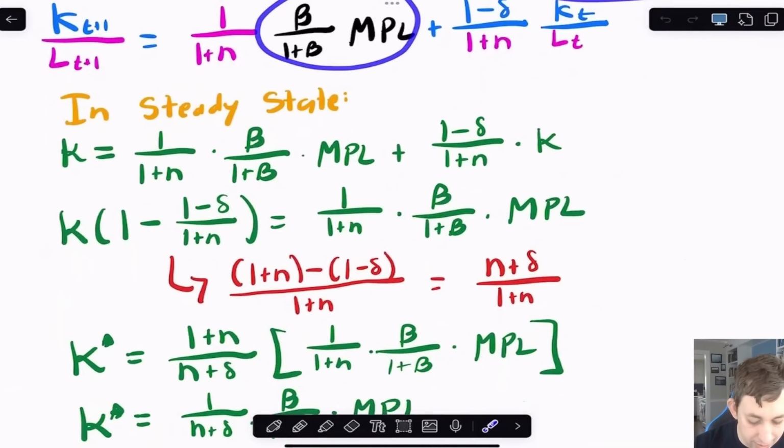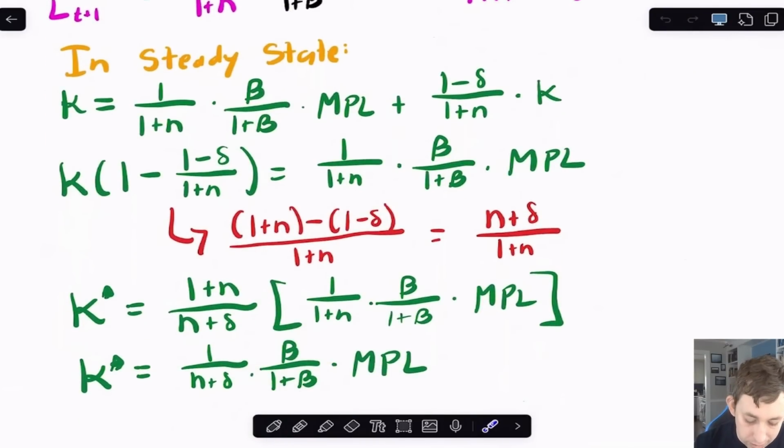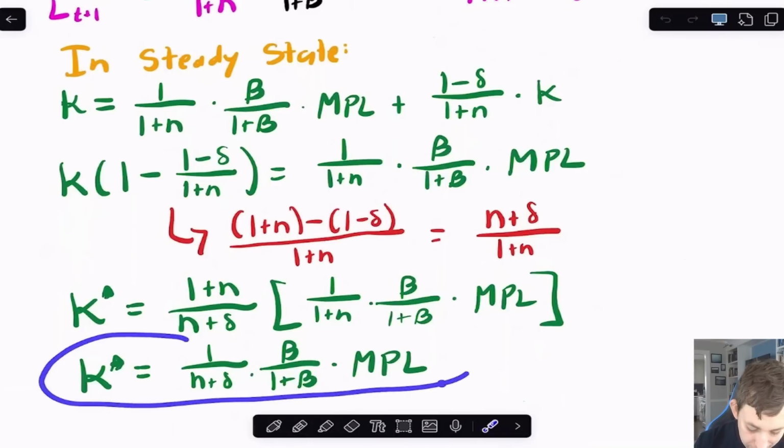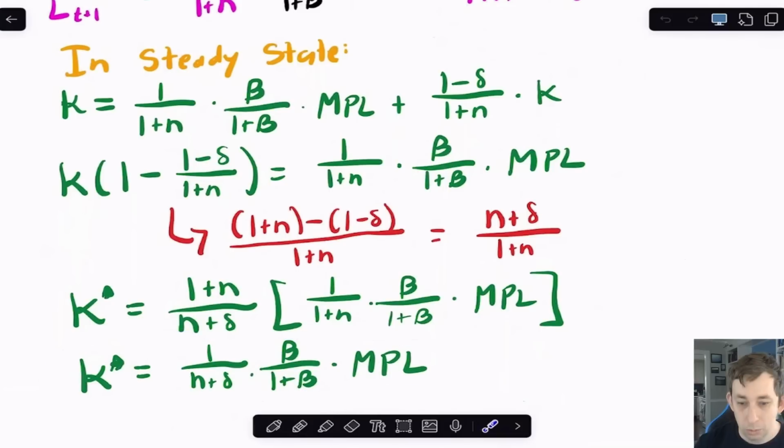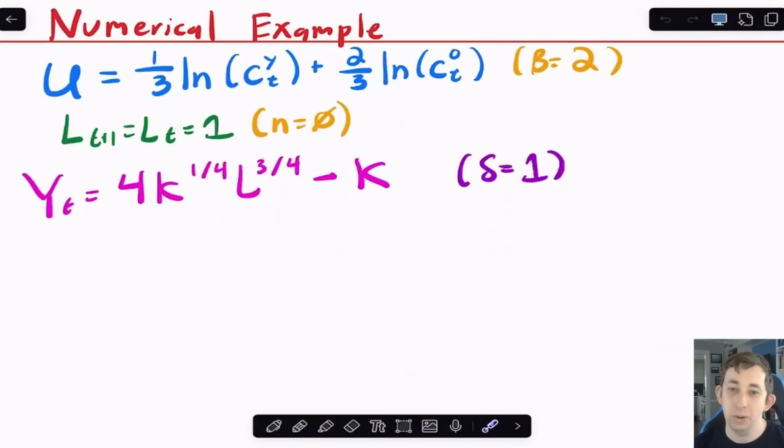Again, if any of the math is unclear, feel free to put a comment in the comment section below. But I'm just going through the algebra right now, and I'm trying to solve for K star, or the number of trees per person in the steady state. And I'm going to get K star is this guy right here, where it's going to be related to the population growth, the depreciation rate, and to beta, and to whatever the marginal product of labor is. So up to this point, it's been kind of vague.